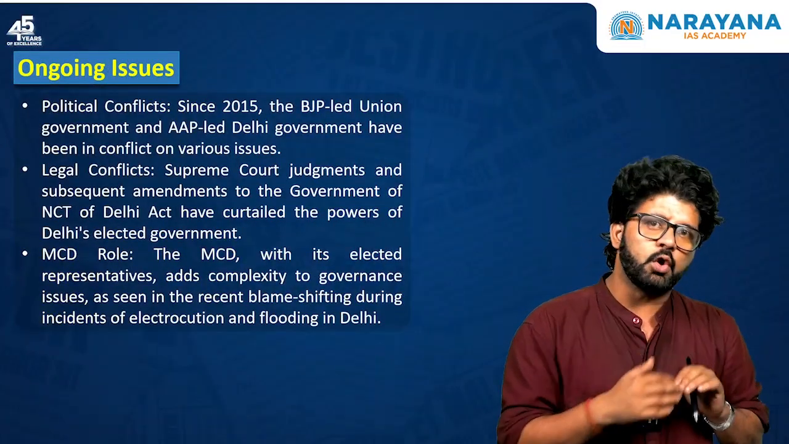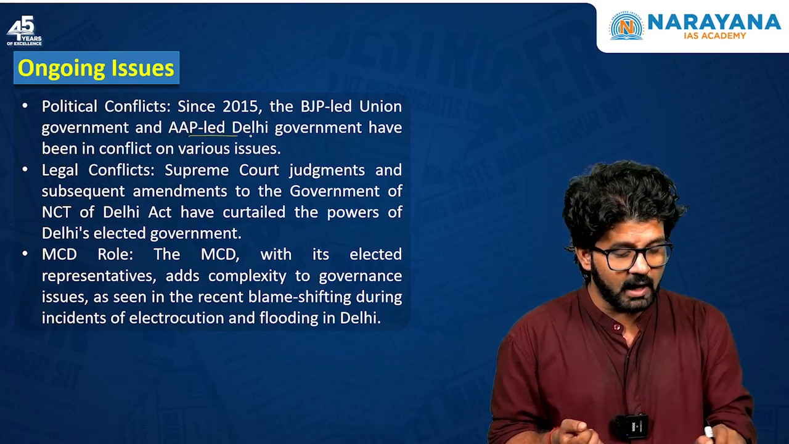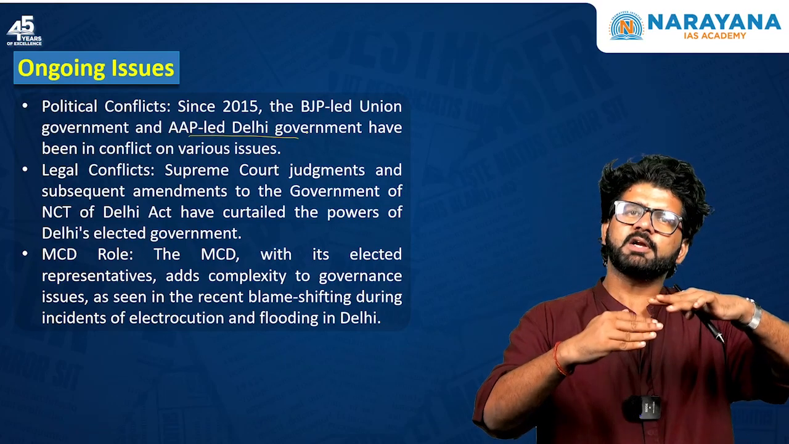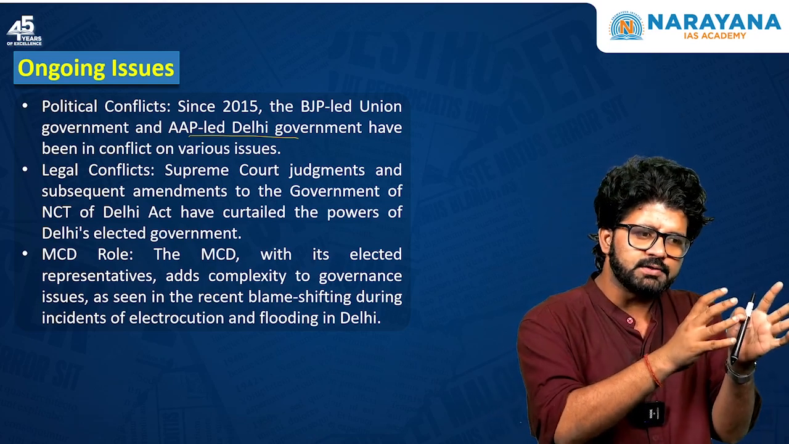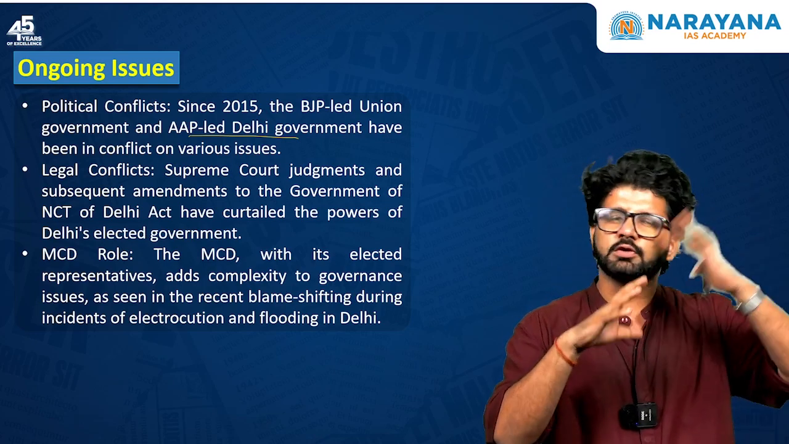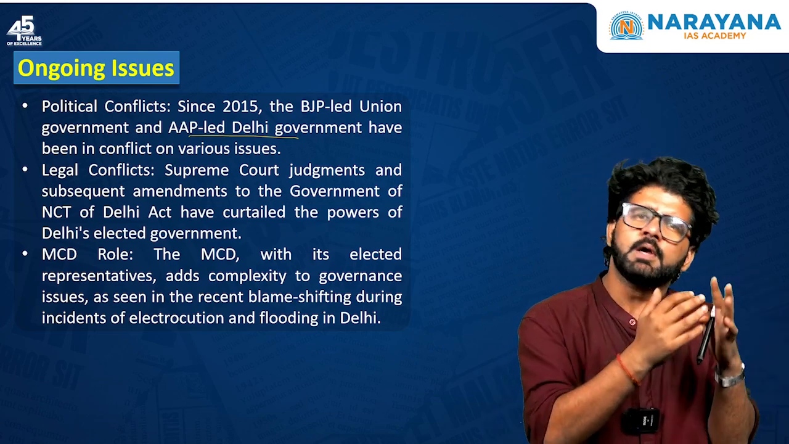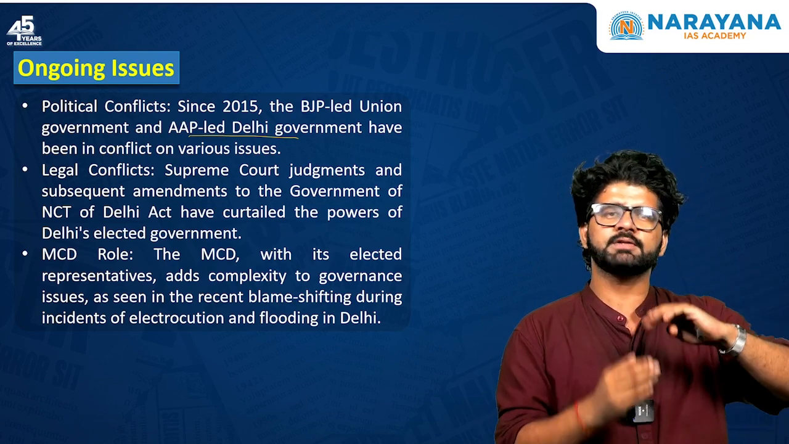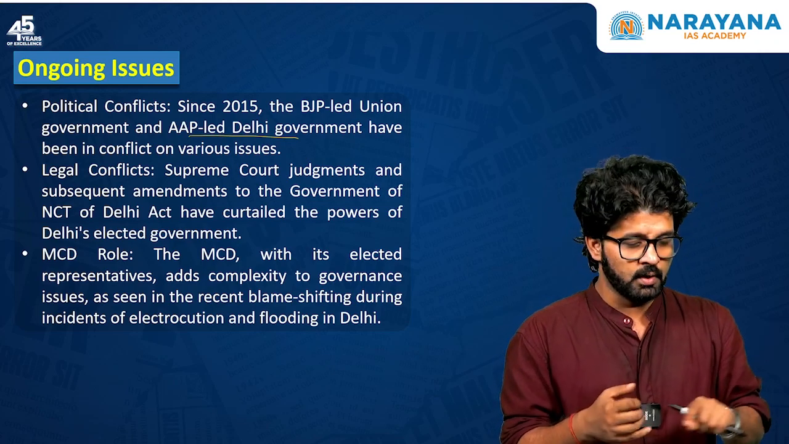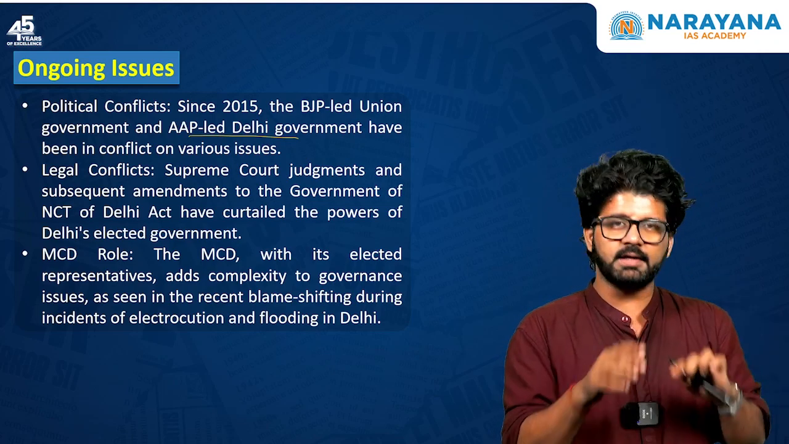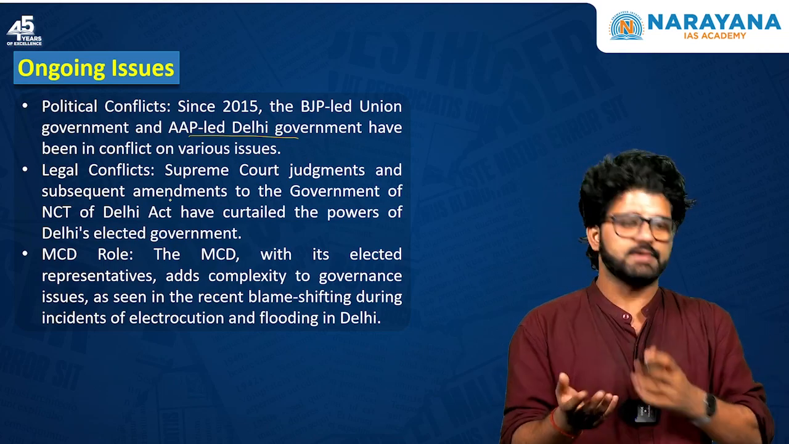So what are the ongoing issues? There is a BJP-led union government and an AAP-led Delhi government. If the same government is functioning at both levels, let's say Delhi is ruled by BJP and the Centre is also ruled by BJP, the same political party is ruling at both levels, so the chances of friction are somewhat less. That is not happening here. The two different political parties are at two different domains, right? So conflict is happening, legal conflict.